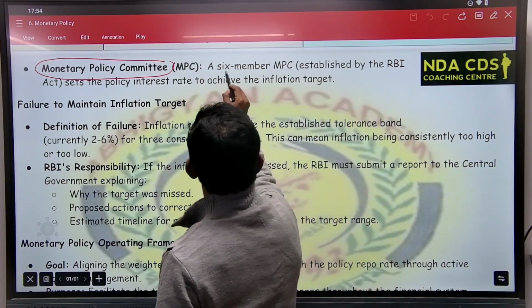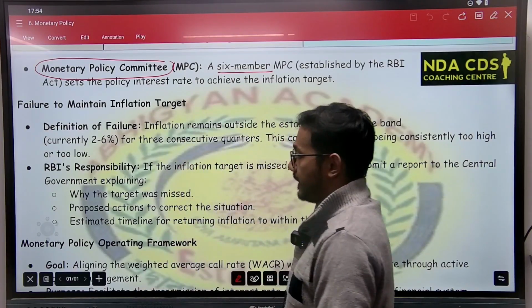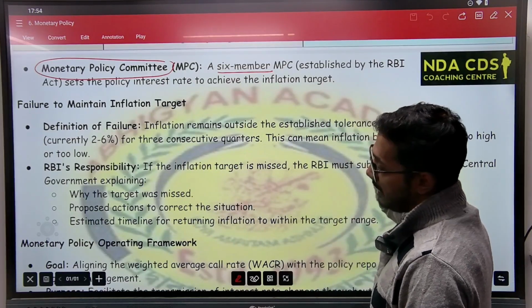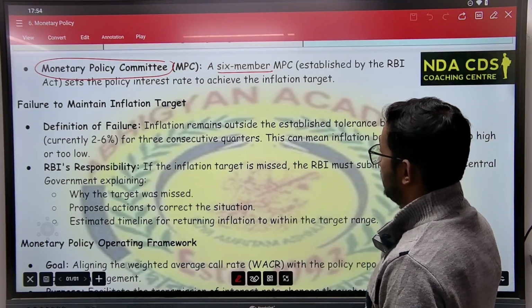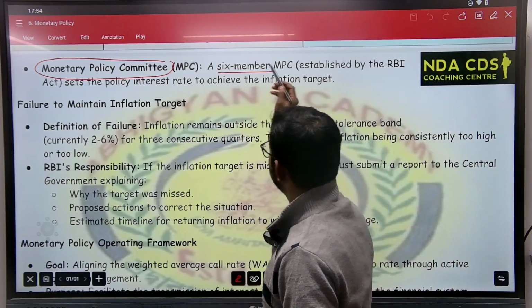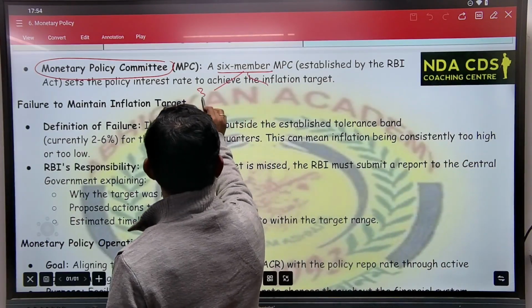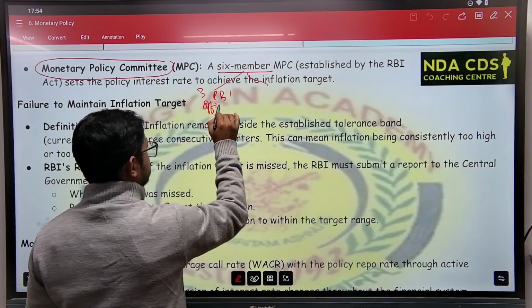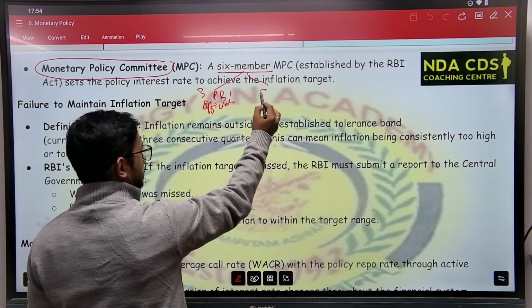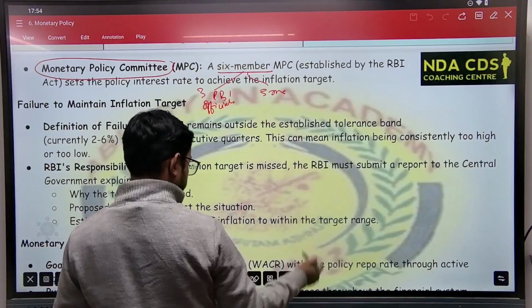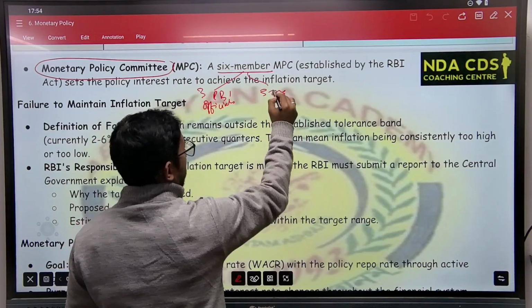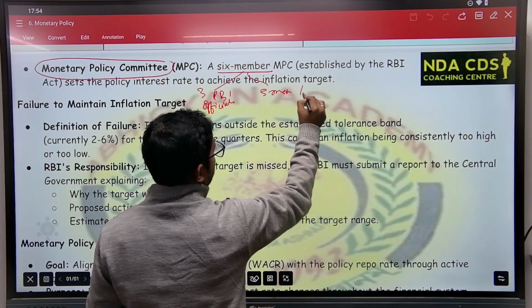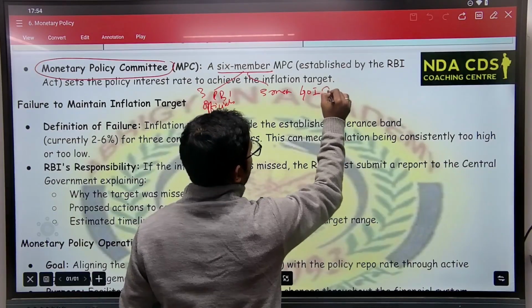This committee is a six-member committee which is established by the RBI Act. Alright, now in this six-member committee, three members are from RBI and three members are Government of India officials.